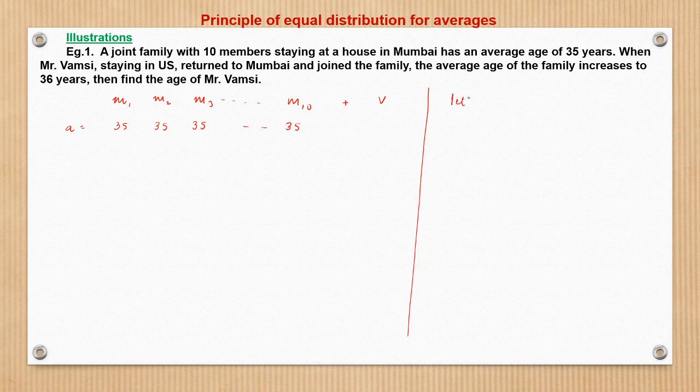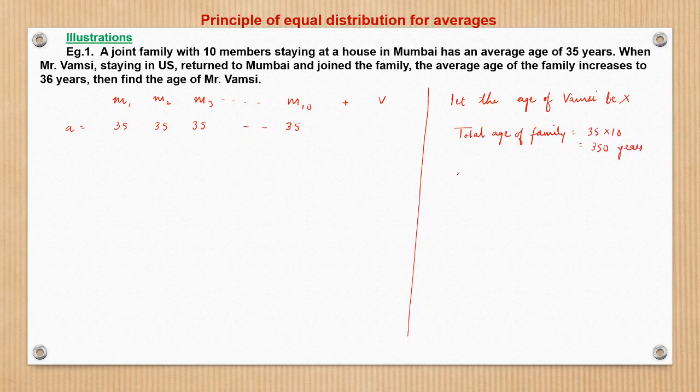So let the age of Vamsi be x. So what happens now? What is the initial total age of the family? The total age of the family is 35 into 10, so 350 years.